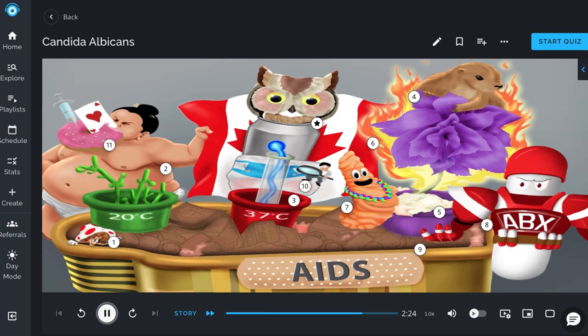When cultured at 20 degrees Celsius, it grows as yeast and can shift to pseudohyphal growth, but at 37 degrees, it demonstrates germ tube formation. Candida can cause a pruritic vaginitis, which presents with a white cottage cheese-like discharge and fiery red vaginal mucosa. Risk factors for infection include diabetes and antibiotic use. In immunocompromised states, esophageal thrush can be seen. Other presentations include candidal diaper rash in infants and endocarditis in IV drug users.